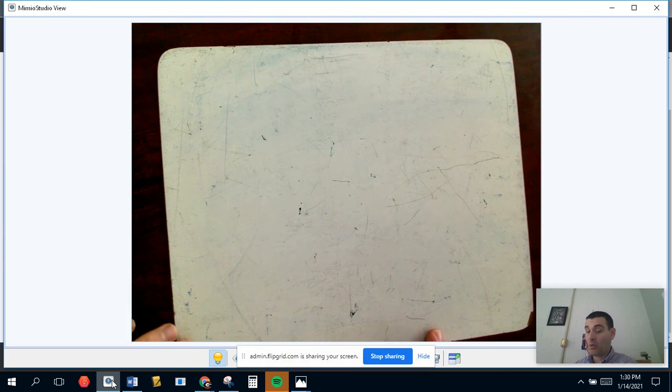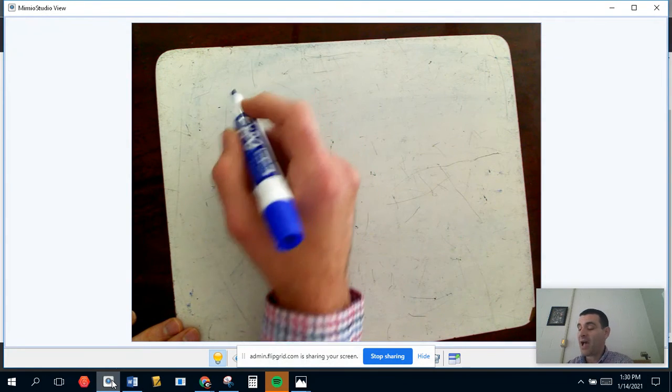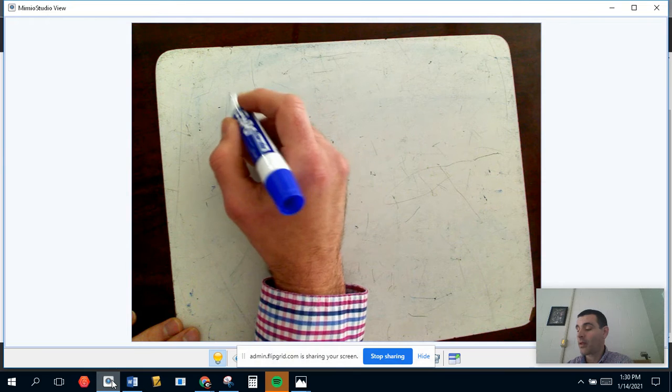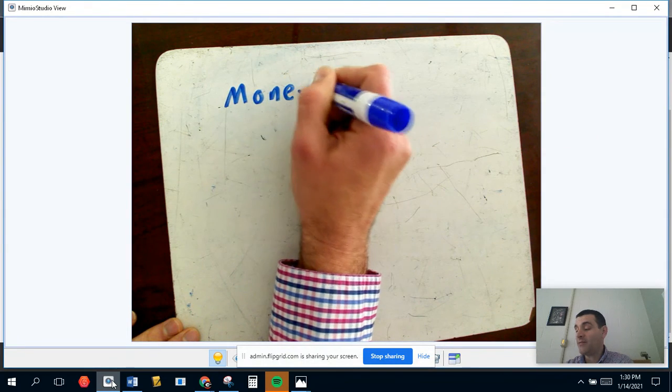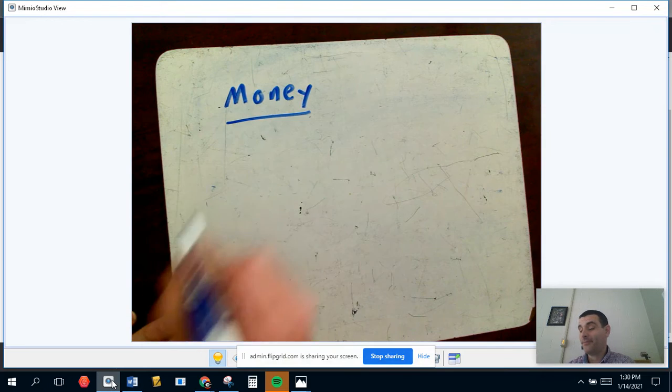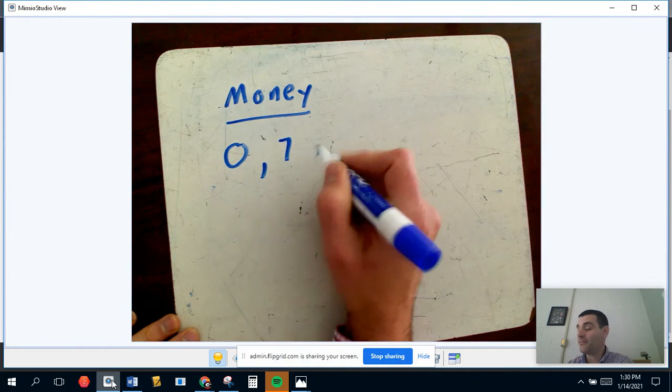Mean, median, and mode. I want to talk about what those are. Pretty simple, but at the same time, often misunderstood. So we've got 5 people that have different amounts of money in their pocket.